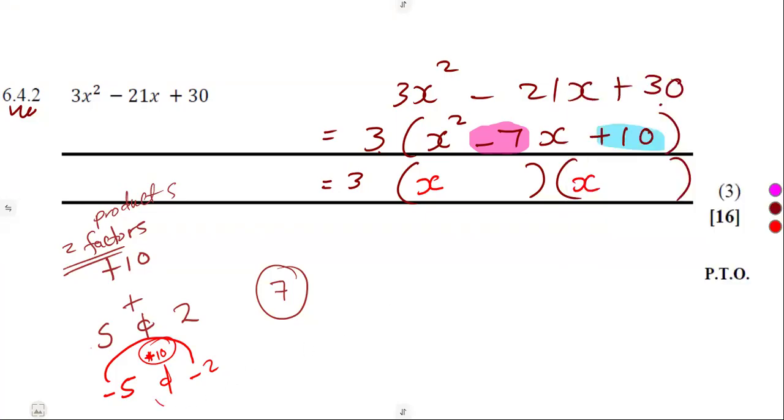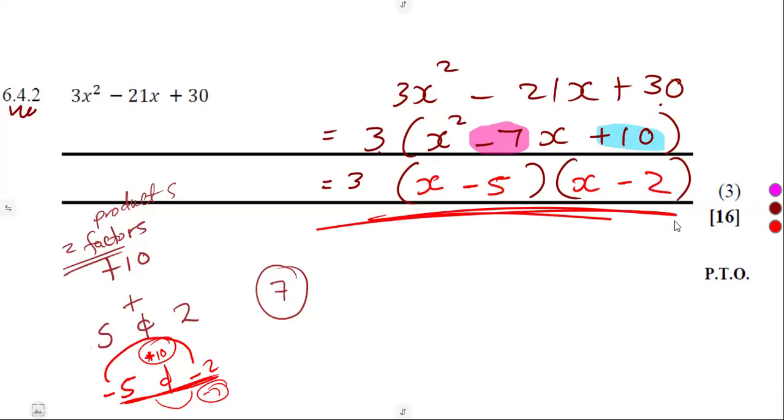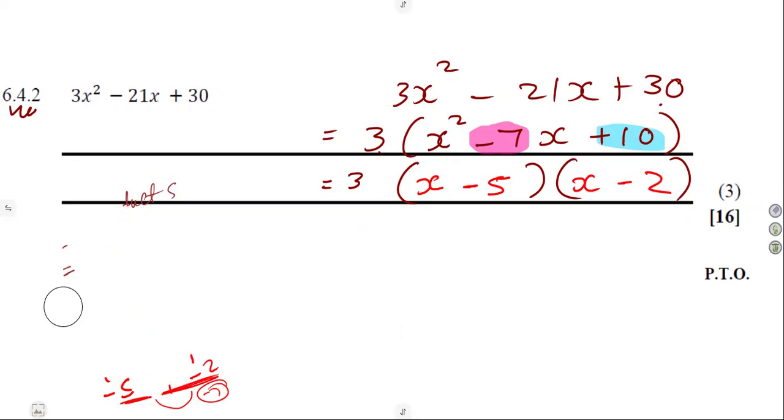So these are the numbers that we want, minus 5 and minus 2. That is what we're going to have in the brackets at the end. It is now completely, fully factorized by those two brackets.